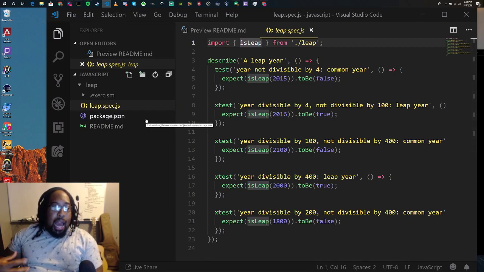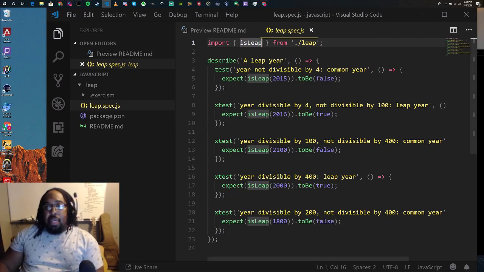And this is something that I just know from picking up the little bit of JavaScript experience that I do have. This is how you import functions from other files. And it's going to be trying to do that, and once it does that, it's going to try to run these tests.